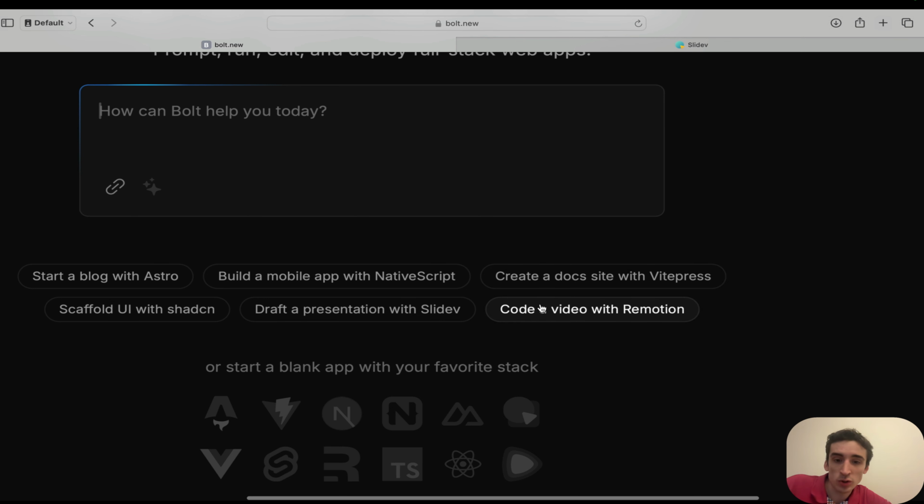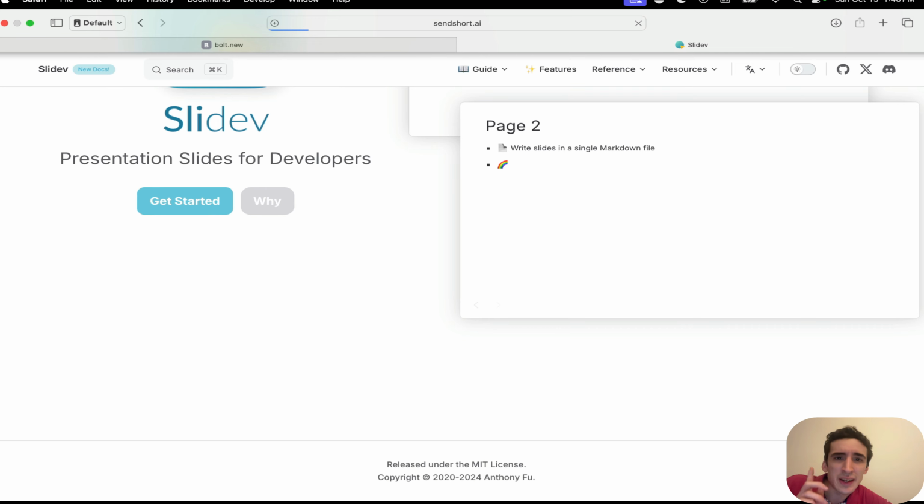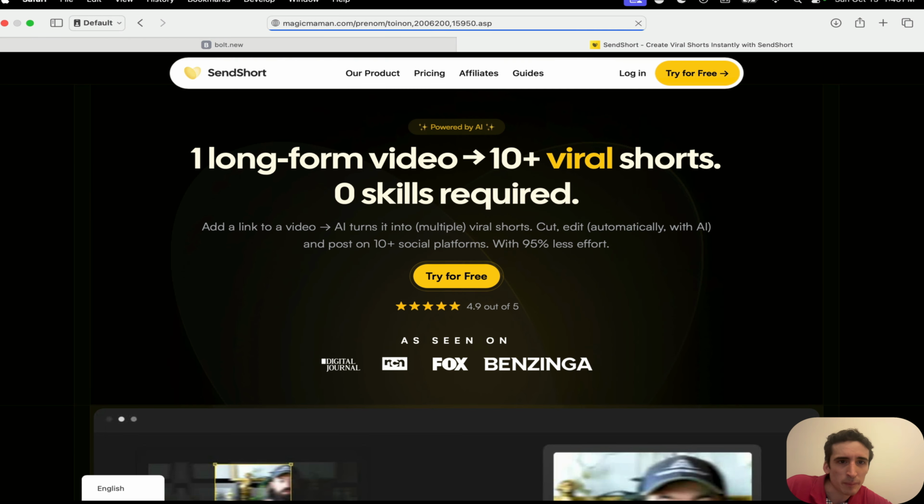You can also use Remotion. Remotion is just amazing. It's a React library to make animations. A lot of services out there use Remotion. For instance, SendShort.ai uses Remotion.